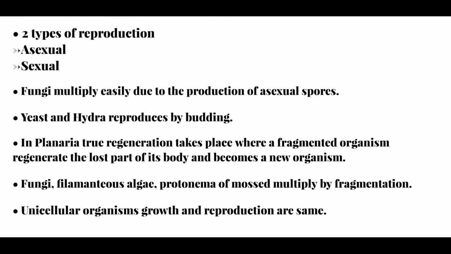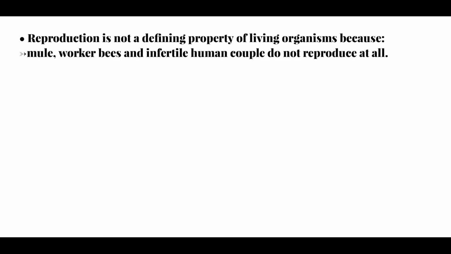This is because the increase in the number and size of cells leads to cell division, which gives rise to new offspring. Also, certain organisms do not reproduce at all. For example, worker bees, infertile human couple, and mule, etc. And hence, reproduction cannot be considered as a defining property of living organisms.